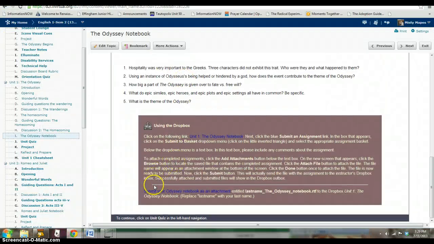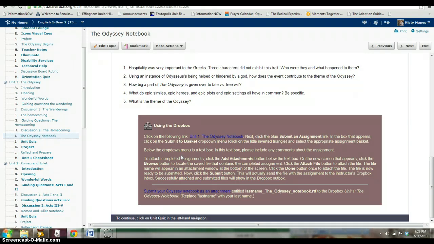Here it says that you will submit your Odyssey notebook as an attachment titled last name _ the Odyssey notebook RTF to the Dropbox Unit 1. So you can click actually on that link and it will take you to the Dropbox, and you will upload it the same way I showed you that you would upload the pre-reading assignments. All Dropboxes are done the same way, so you'll add it as an attachment to the Dropbox.